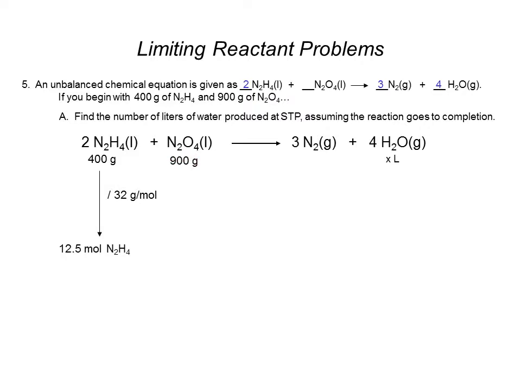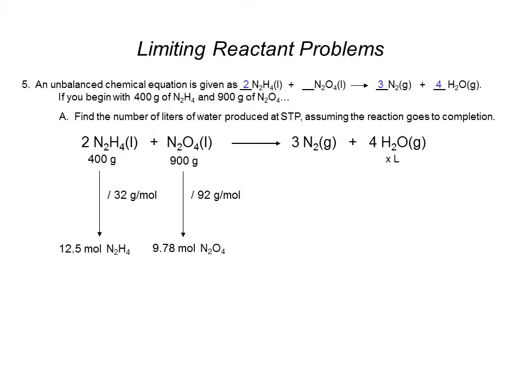I now need to do the same thing to the N2O4. I have 2 nitrogens, each at 14, that's 28 grams, and I have 4 oxygens, each at 16 grams, so that's an additional 64 grams. Adding those two numbers up, I get the molar mass of N2O4 to be 92 grams per mole. So if I take 900 divided by 92 grams per mole, I will get 9.78 moles of N2O4.